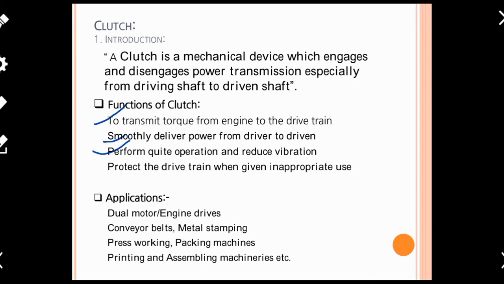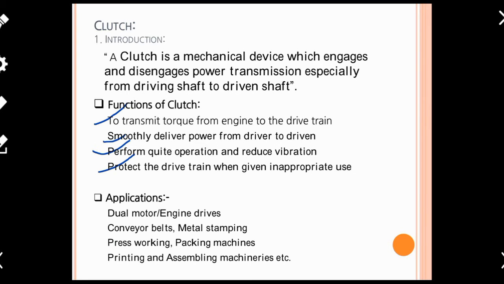Generally, it also protects driving parts or the drivetrain when given inappropriate use. That clearly means, suppose you are riding your bike and you are not operating the clutch, then your clutch may get damaged, or your transmission, chain drive, or engine components will get damaged. So at that particular time, the clutch will protect all such engine components or parts, and in that way the clutch serves as a protecting device too.